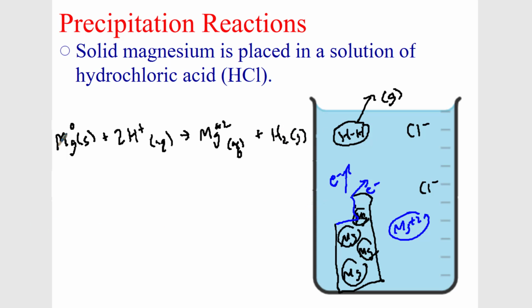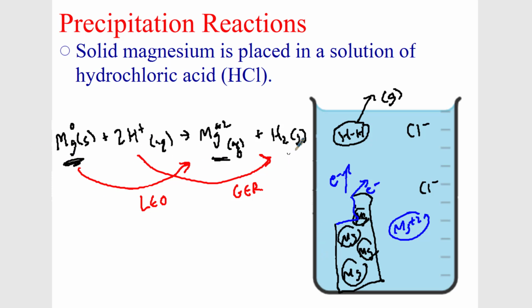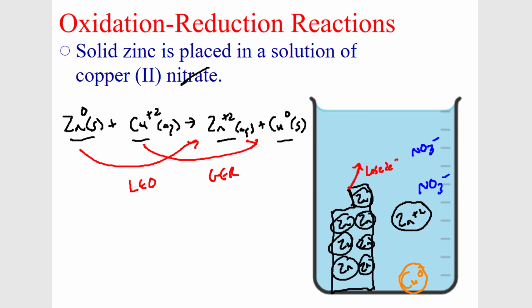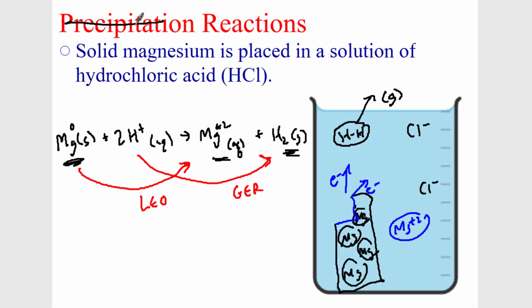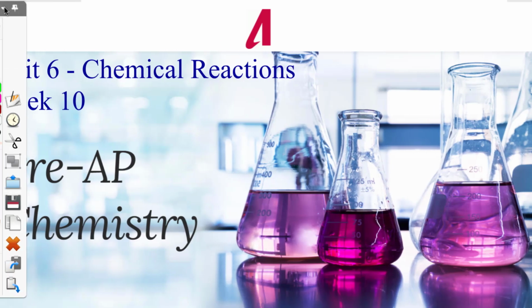And you can see what happened here is the magnesium lost 2 electrons. It was being oxidized. The H plus gained 2 electrons. It was becoming reduced. And what do we observe happening? The magnesium is getting dissolved, we're producing a gas, we see bubbles going on here, and that's a nice example of an oxidation-reduction reaction. And so, yeah, that should say oxidation-reduction reaction. That's a little copy and paste error.